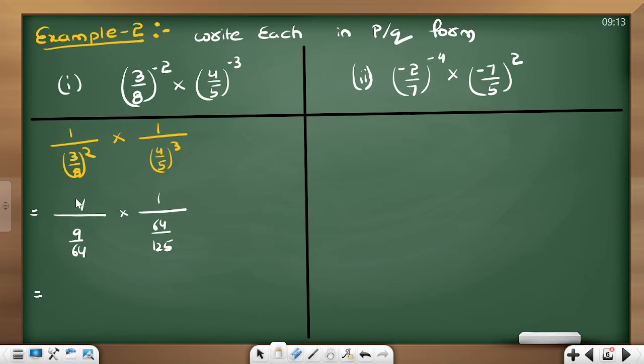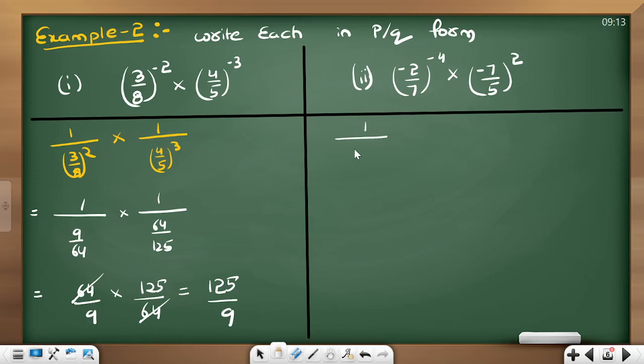Now this fraction is going to get inverted, 64 by 9 into 125 by 64. If you see carefully, 64 cancels. Your final answer is going to be 125 by 9. Is that clear? Now, if you see the second question, this is also same to same.